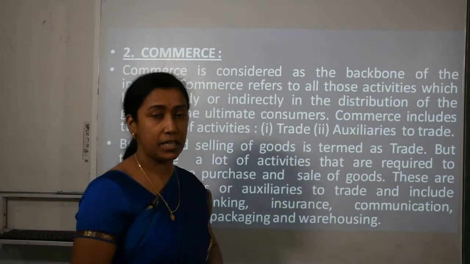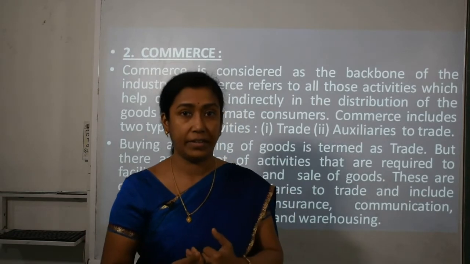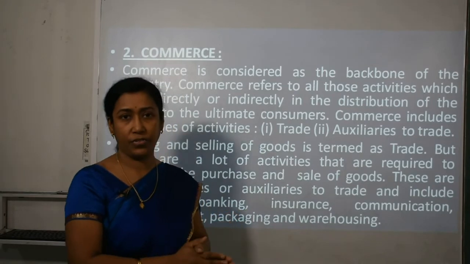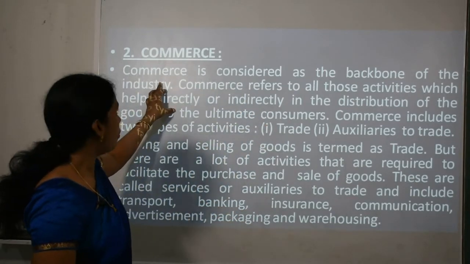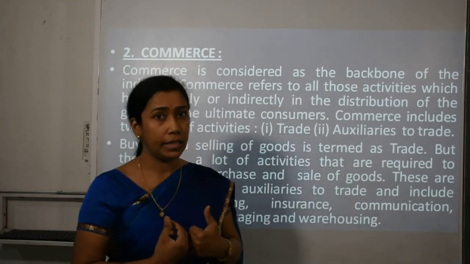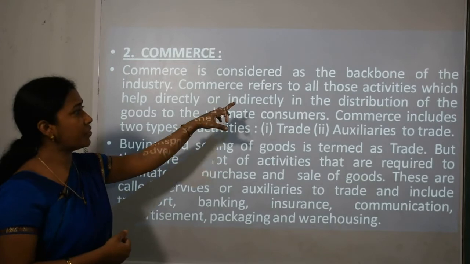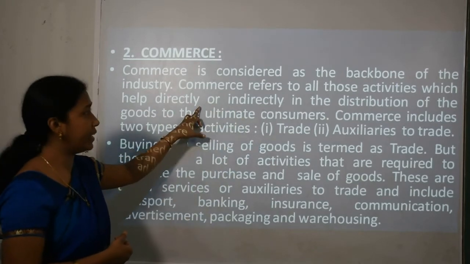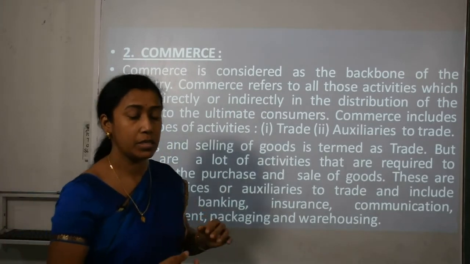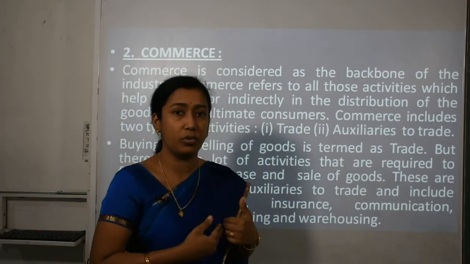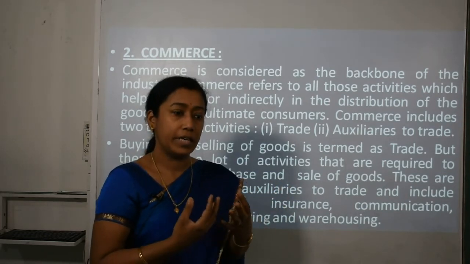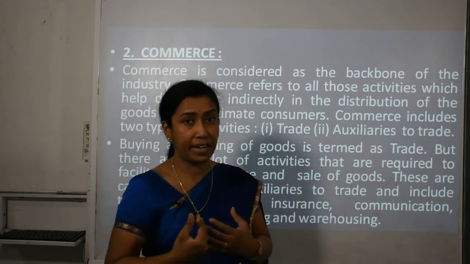Now second, as I said, the classification of business activities is divided into 2: industry and commerce. The part on industry we have finished. Now second is commerce. Commerce is a wide term. We can say that commerce is considered the backbone of all industrial activities. Commerce refers to all those activities which help directly or indirectly in the distribution of goods to the ultimate consumer. That means it is helping in the distribution of goods and services to the ultimate consumers. So when a consumer requires a thing, he can have it with the help of commercial activities.